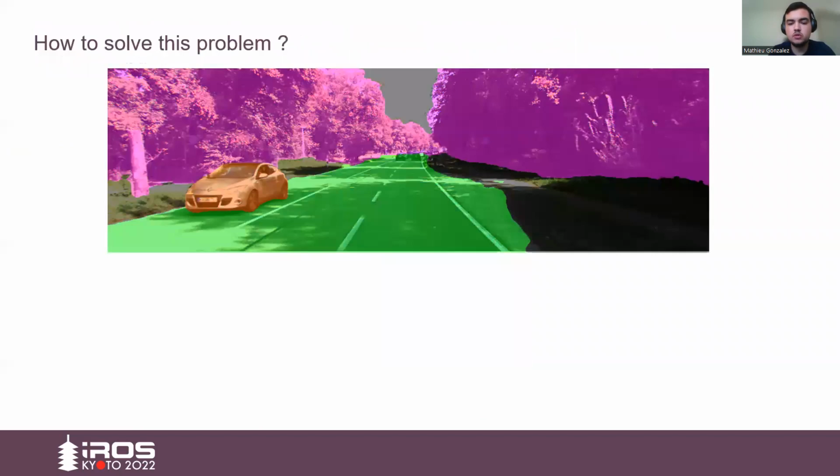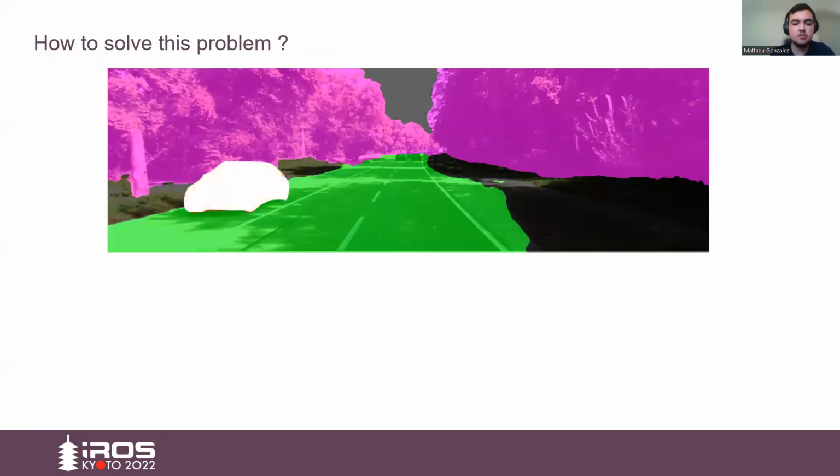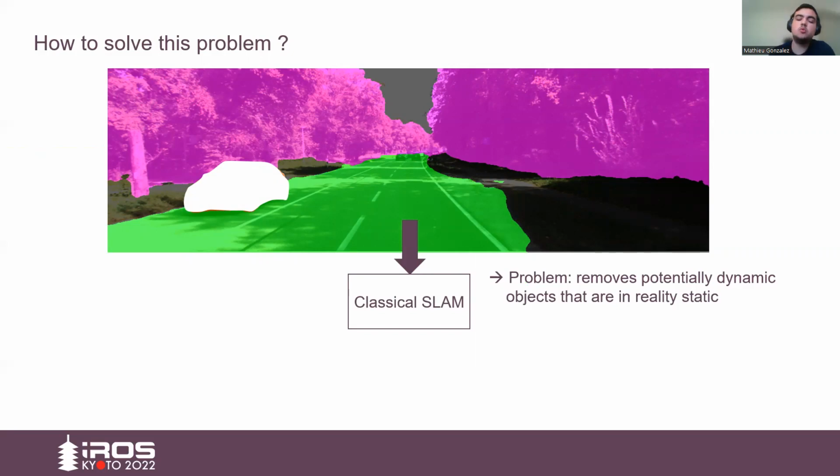So how can we solve the problem of the static scene assumption? We can compute the semantic segmentation of the image and hide potentially dynamic objects, such as the car here, and feed this image to a classical SLAM system. The problem with this approach is that it removes potentially dynamic objects that could in reality be static, such as parked cars, for example, and this can decrease the accuracy of camera tracking in some scenarios.